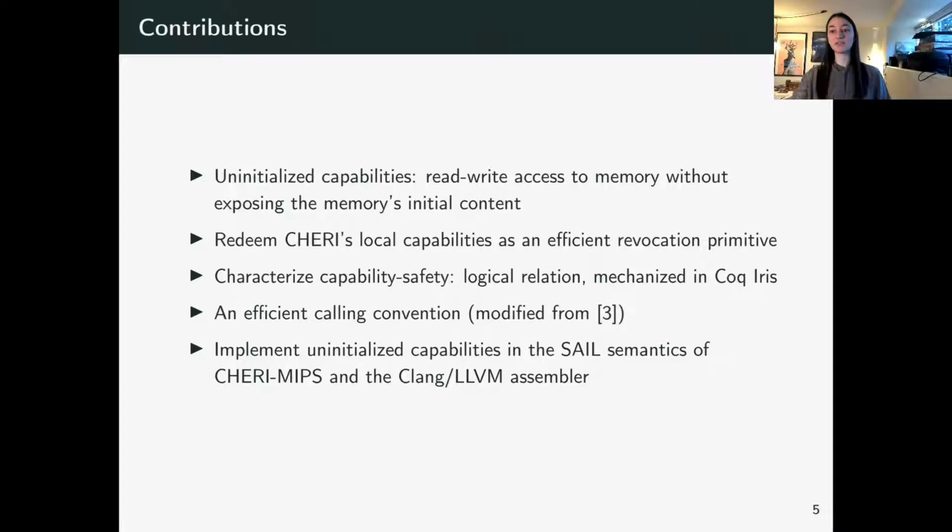We characterize the guarantees provided by uninitialized capabilities with a capability safety result as a universal contract that holds for arbitrary assembly programs. And we use a step-indexed Kripke logical relation defined in the Iris logic using Iris features like shared invariants, and our results are mechanized in the Coq implementation of Iris. We then define a new and efficient calling convention and provide evidence that it enforces well-bracketed control flow and local state encapsulation by proving an implementation of the awkward example correct. We implement uninitialized capabilities in the Sail semantics of CHERI MIPS and the Clang LLVM assembler.